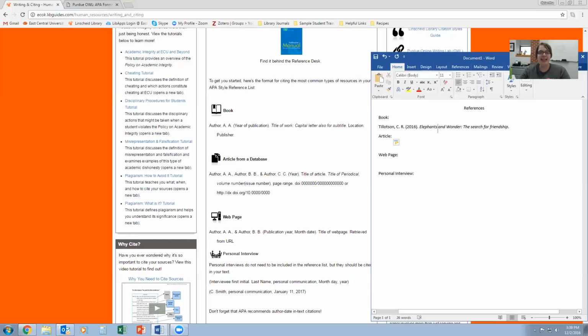And then the next step is a little different from the book, because instead of italicizing the article title, it's actually going to be the journal title that you italicize.